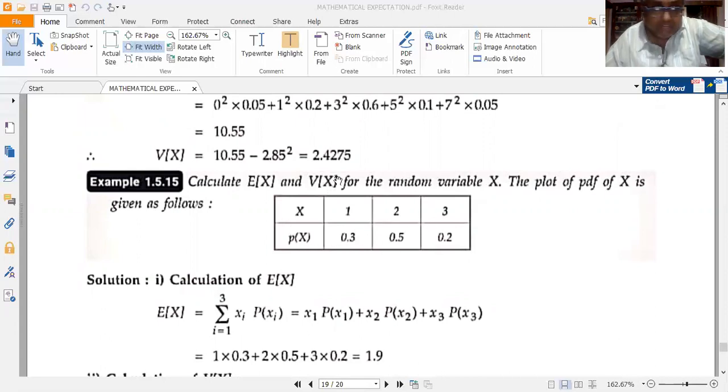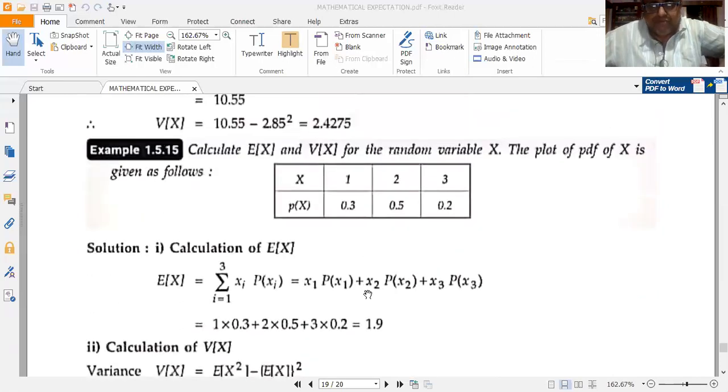Again, he has not mentioned whether x is discrete or continuous. So how to determine? Check the value of x. x is taking only integral values. A discrete random variable can take both positive integers as well as negative integers, but not positive and negative decimal values or fractional values. So it is taking only integral values. So it's a DRV. Now use the same formula. E of x, that is the mean, is nothing but mu x or mx. That is given by summation i equal to 1 to 3 of xi into p of xi.